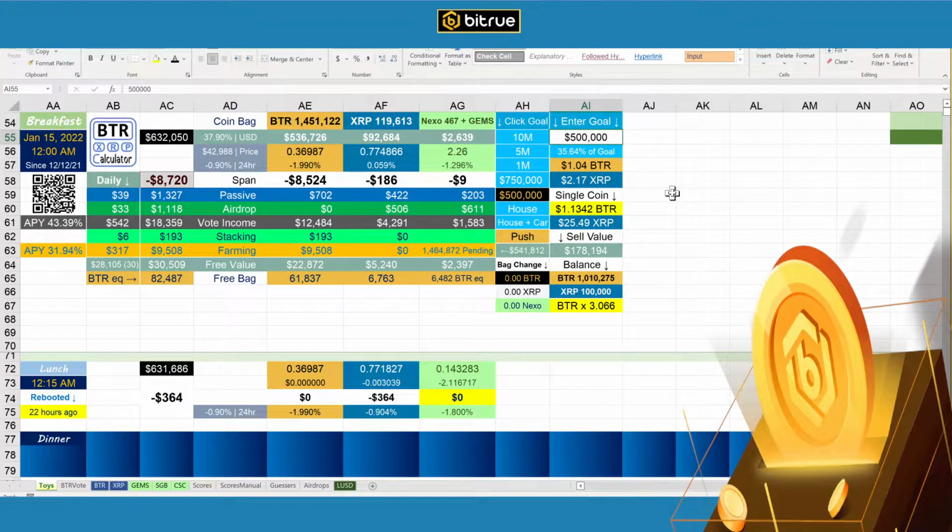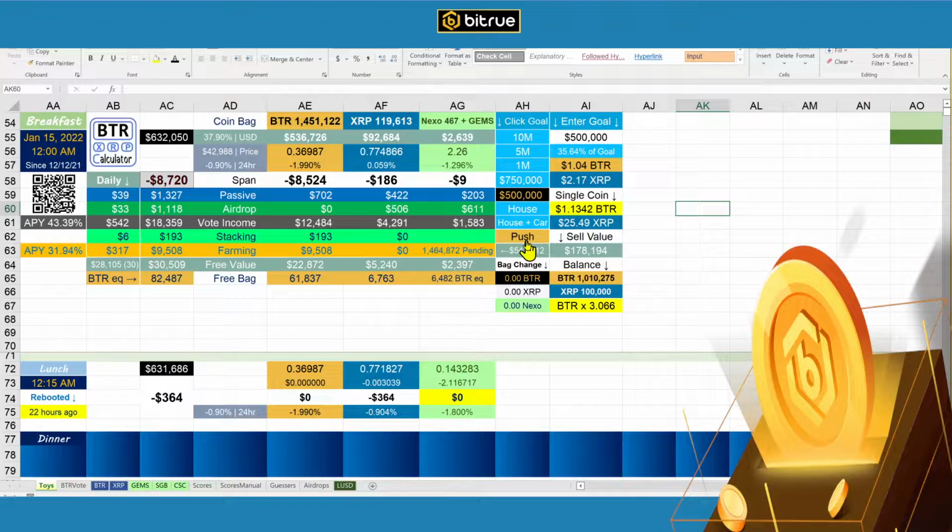But I also have, if you want to enter your own, click enter goal. It tells you to enter it now, so I want, I don't know, 525,000 for my goal. And it will give you all those numbers. If you want to go back to what's pre-selected, just go ahead and click it. But here's one more really cool thing. I have this thing called push here. What push does, this will change all of this information based on buying 200,000 BTR at the price that it is right now.